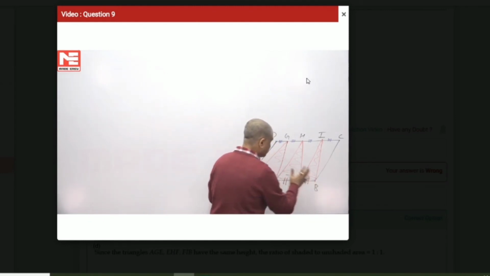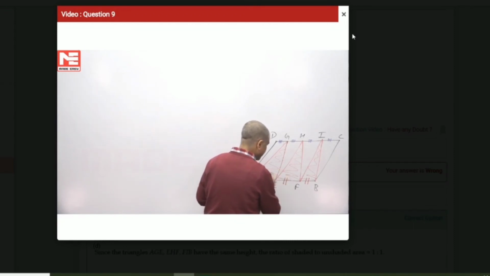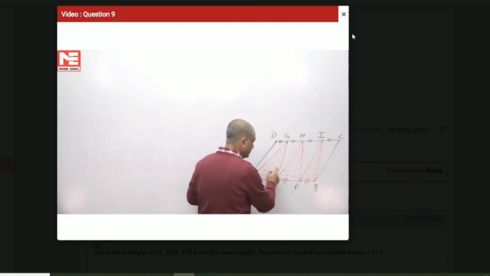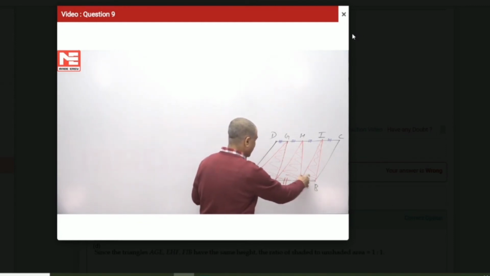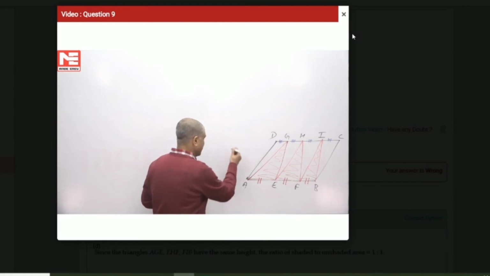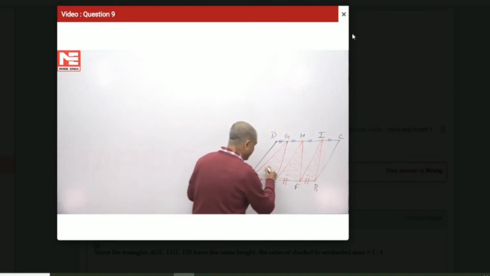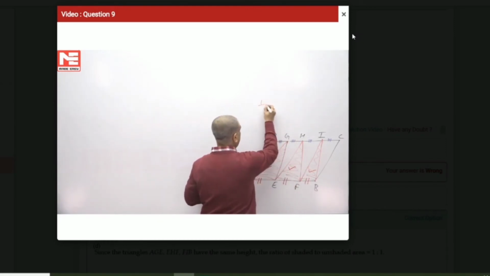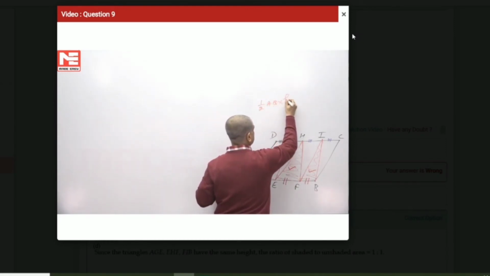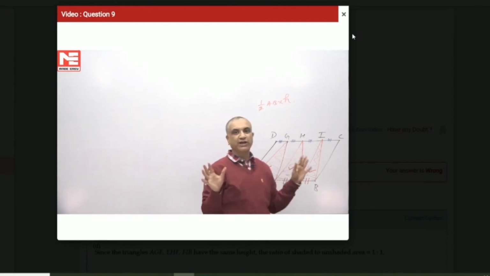We can treat this triangle as one triangle. The combination of these three triangles, we can treat it as one triangle having base AB and having height, whatever is the height of the parallelogram, this will be acting as the height for the complete triangle. Rather than summing up these three triangles, we can say this triangle is equivalent to half AB into H. Red combined area is half AB into H.